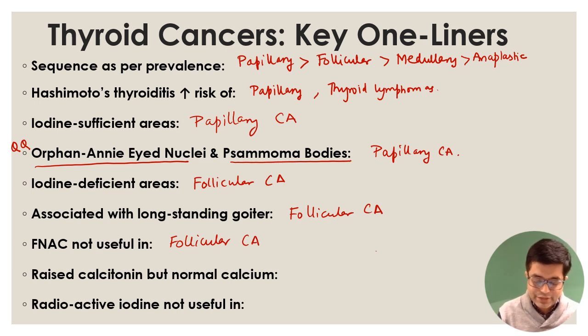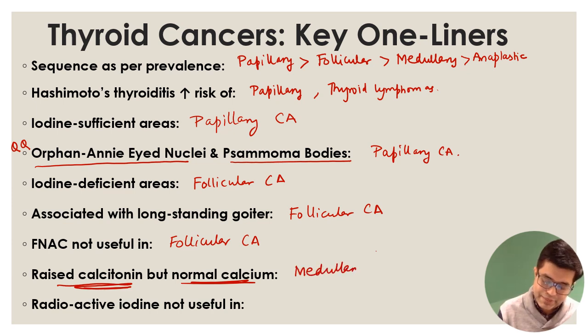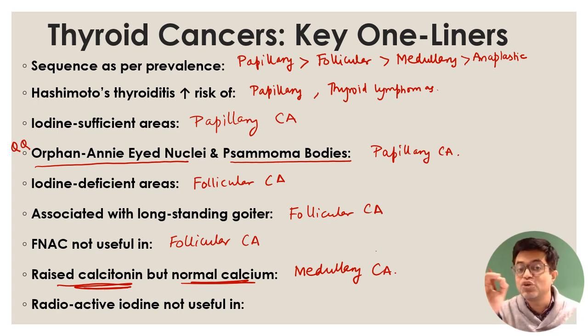Name the thyroid cancer where calcitonin is increased but calcium levels are normal. It will be medullary carcinoma of thyroid. Medullary carcinoma, if you remember, this is the one which can be sporadic or it can be genetic. The genetic ones are a part of MEN2 syndrome, multiple endocrine neoplasia. We have read about it.